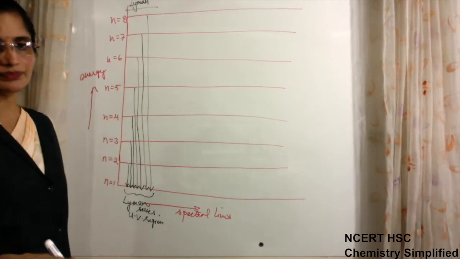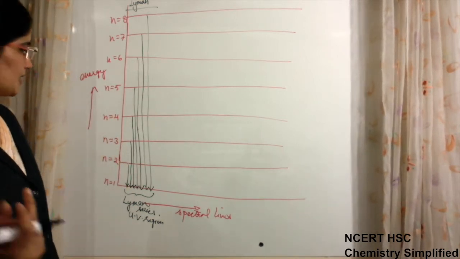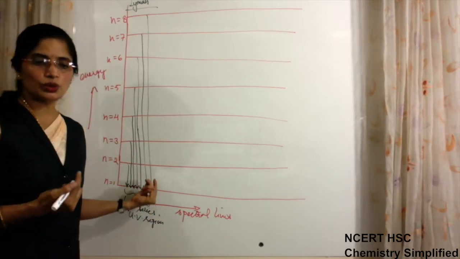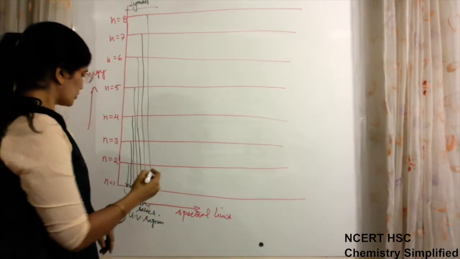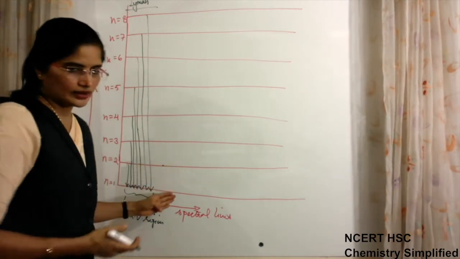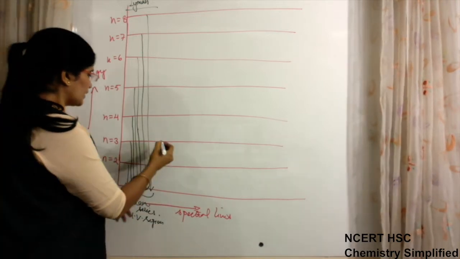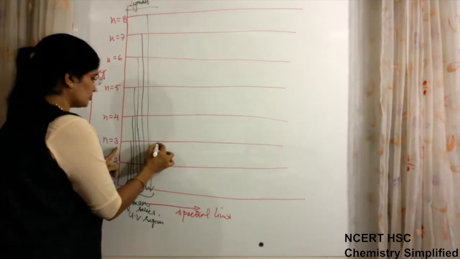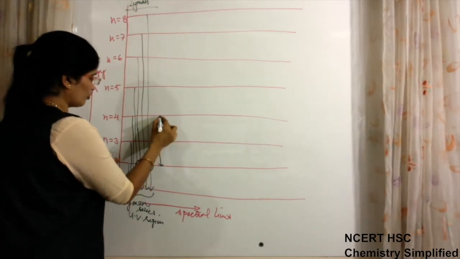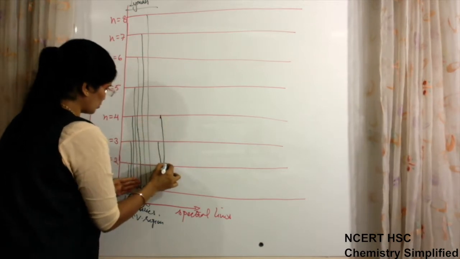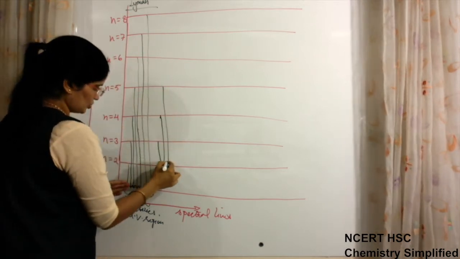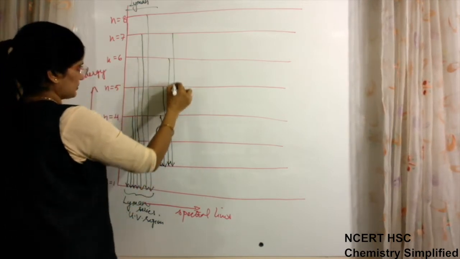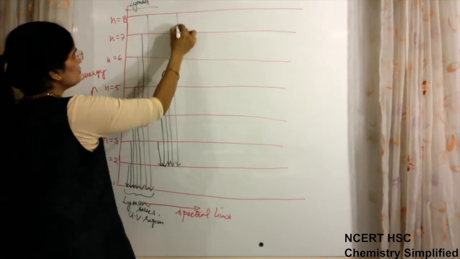This is one series. It is not necessary that a hydrogen atom which has absorbed energy will finally return to its original n is equal to 1. It may also return to n is equal to 2. So it may happen that the electron has absorbed energy to a higher level, and from there, from 3 it is returning to 2, from 4 returning to 2, from 5, from 6, from 7 and from 8.